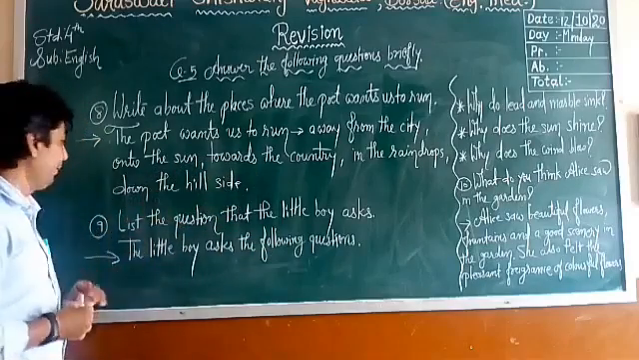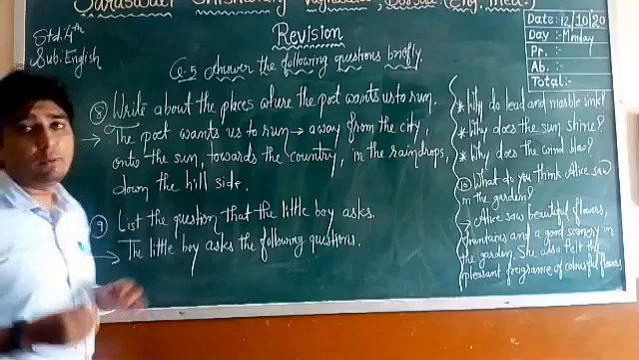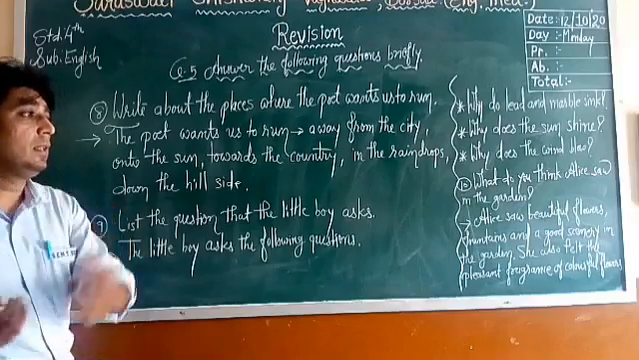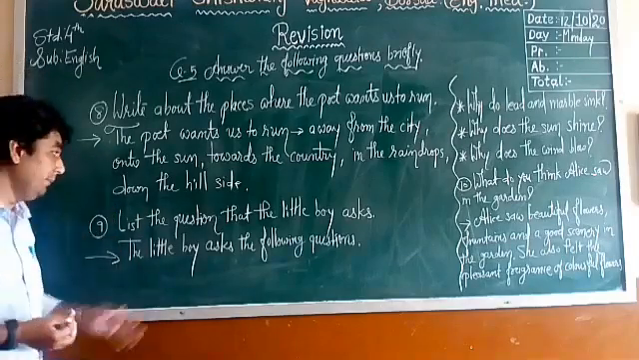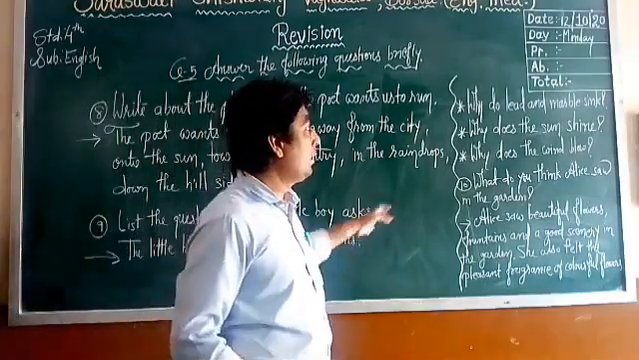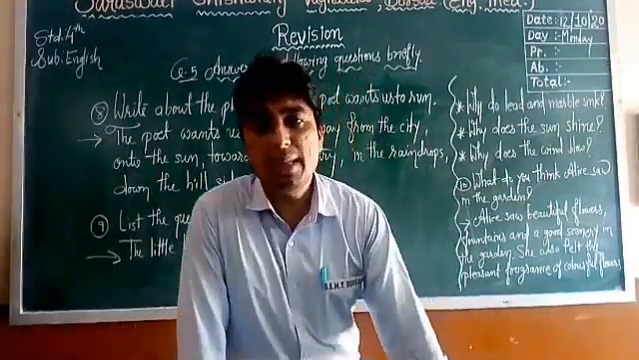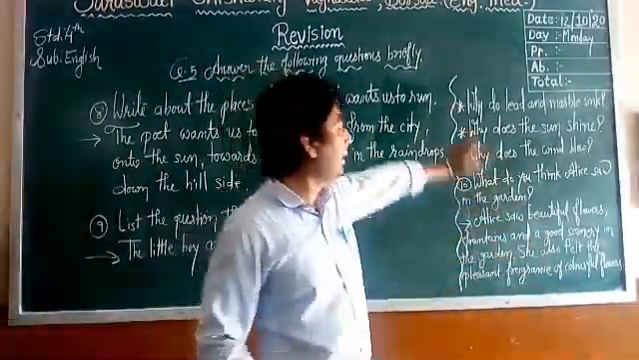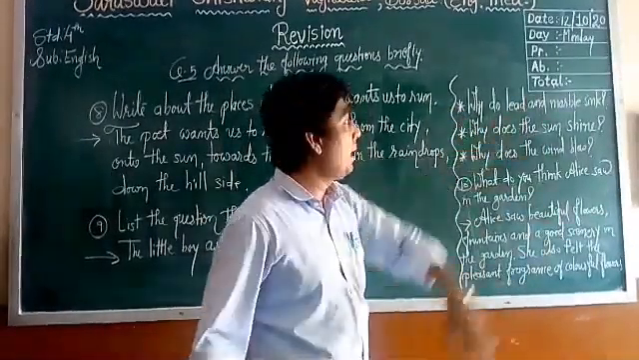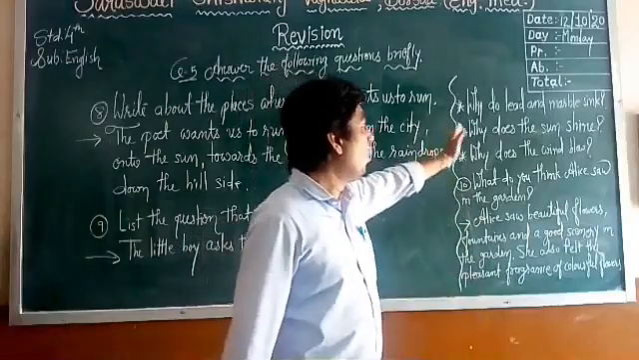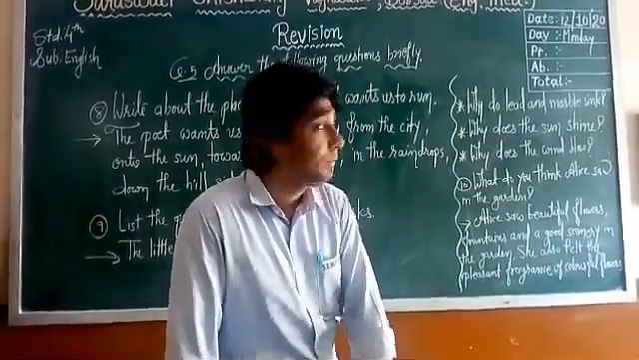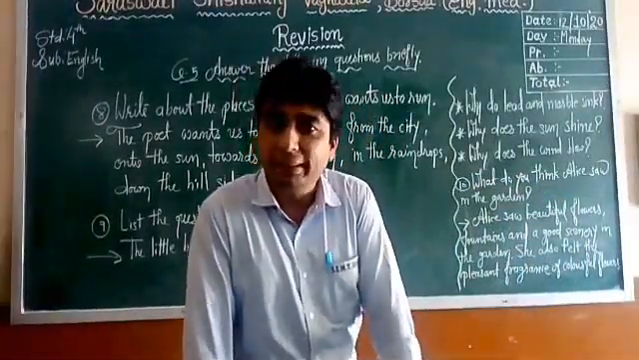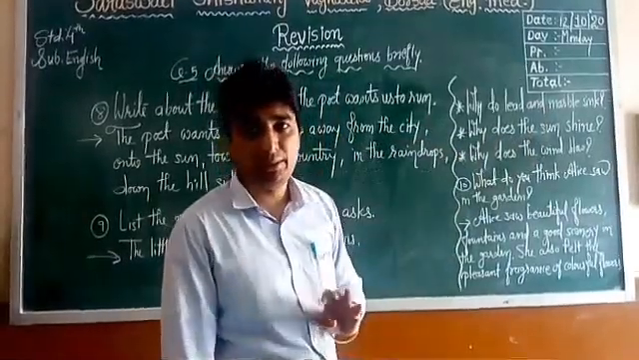List the questions that the little boy asked from the poem. There was a curious boy. He used to ask questions, but there were three questions that he used to ask again and again. Some students have written different questions, but here these are the main questions. Why do lead and marble sink? Second, why does the sun shine? And third, why does the wind blow? You have to be very careful. Don't write other things. These three questions are the main questions.